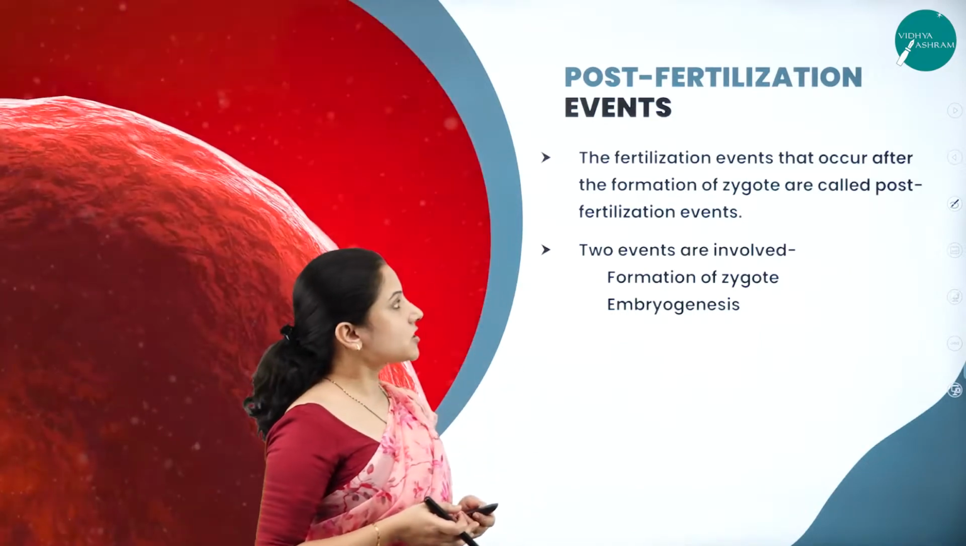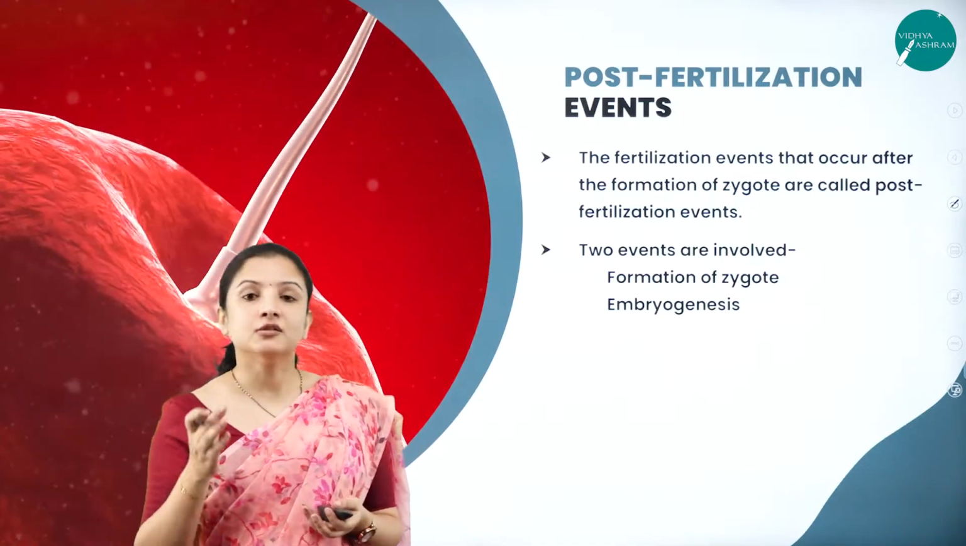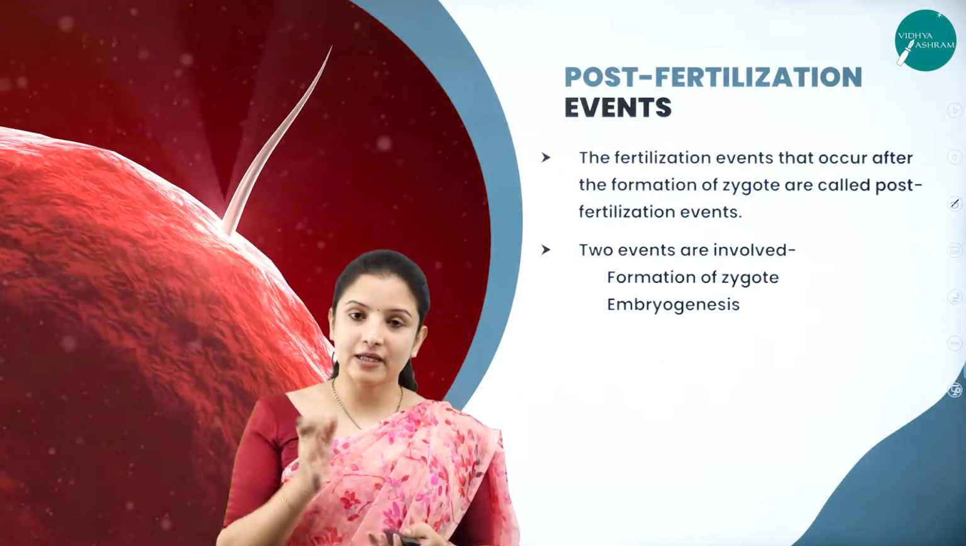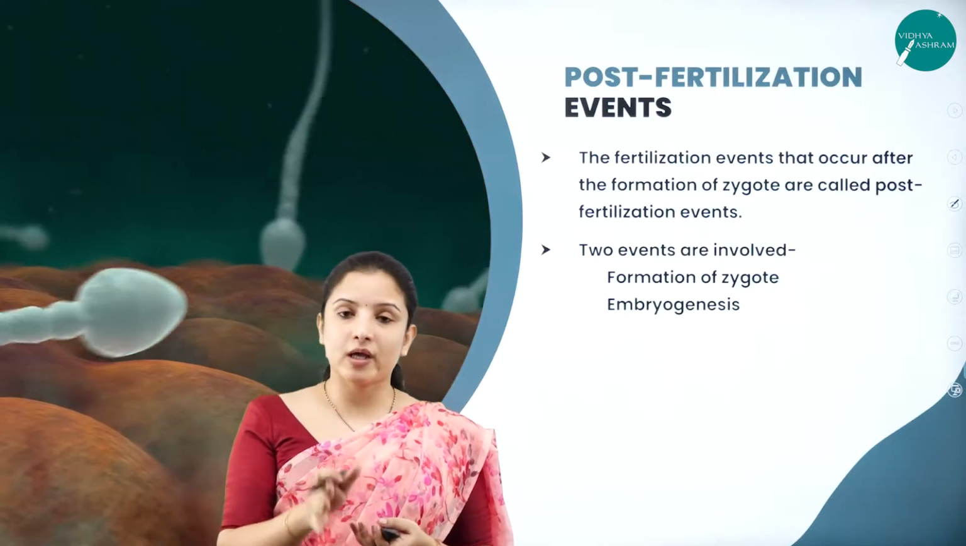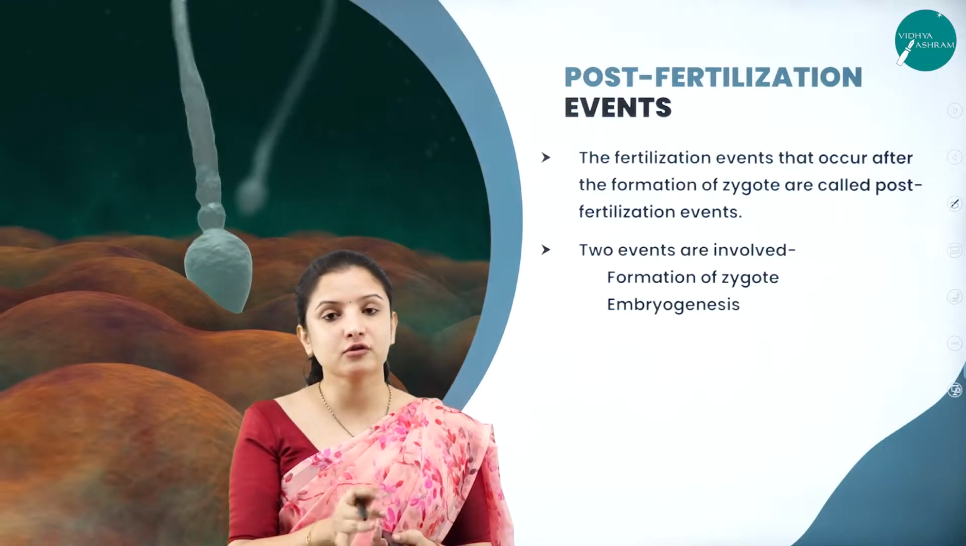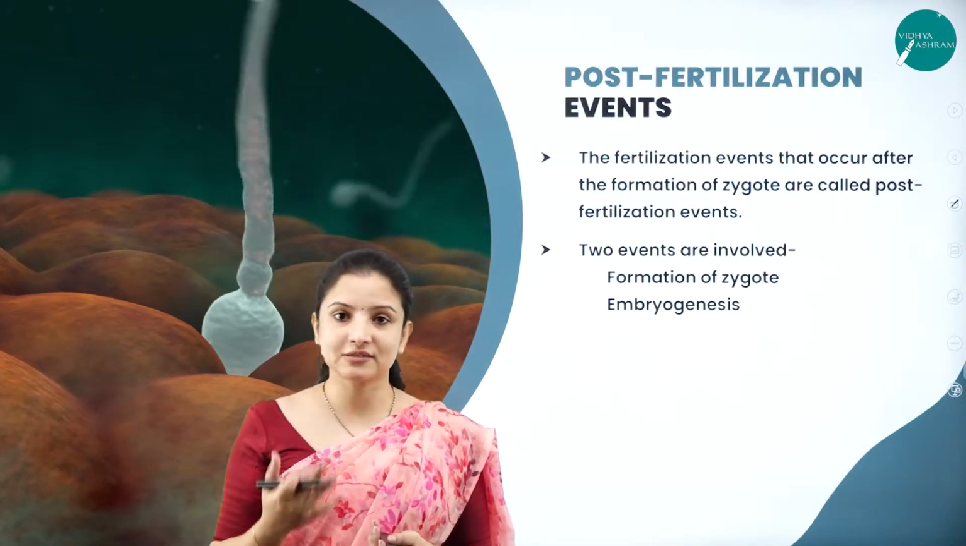So the fertilization events that occur after the formation of the zygote. So how was the zygote formed? The zygote was formed during the process of fertilization, wherein the syngamy, or the fusion of the male and the female gamete, took place, eventually forming the zygote, right?